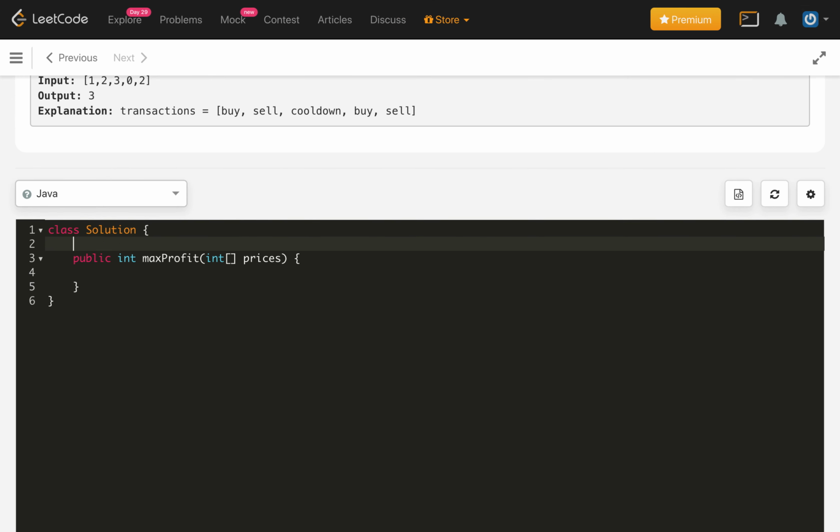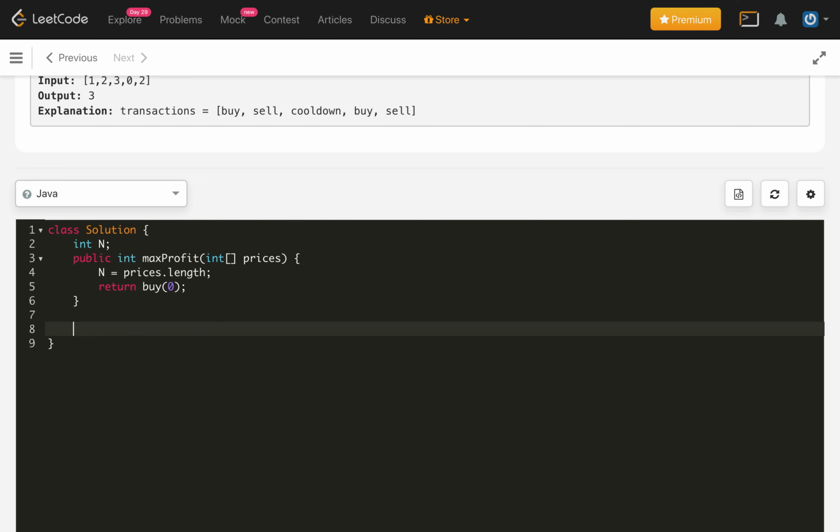So first let's define n, which is an integer, and assign n as prices dot length. Then call the first method, initialized with buy at 0, and return it. We will write two methods, buy and sale.